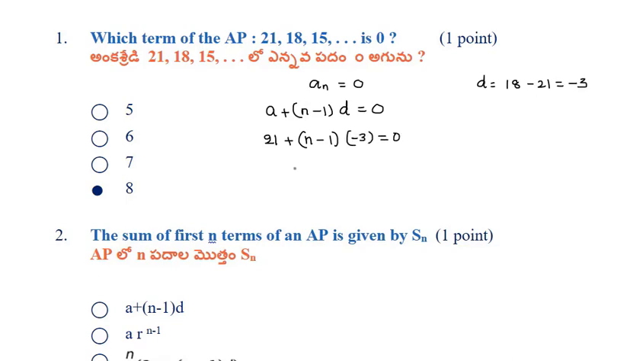equals to 0. 21 minus 3n plus 3 equals to 0. 24 minus 3n equals to 0. Minus 3n equals to minus 24. Minus minus will get cancelled. n is equals to 24 by 3, that equals to 8. Okay.